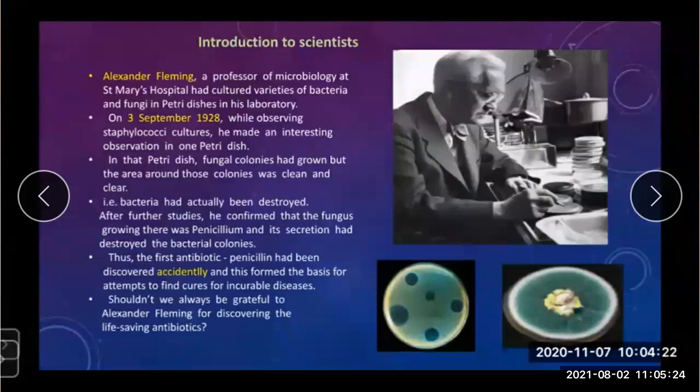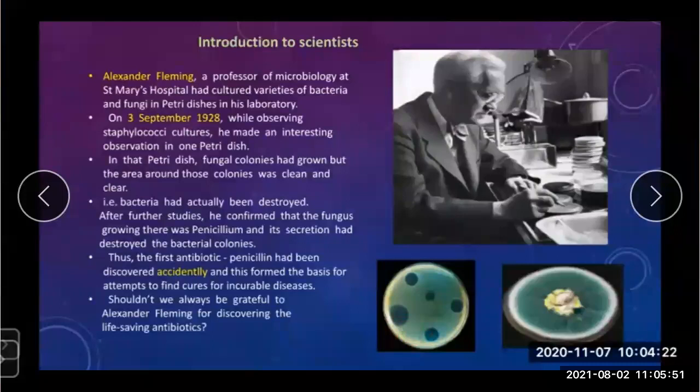What did he observe? In that petri dish, fungal colonies had grown, but the area around those colonies was clean and clear. Mostly in the dishes where fungus is cultured, researchers always see that bacteria is also present there.